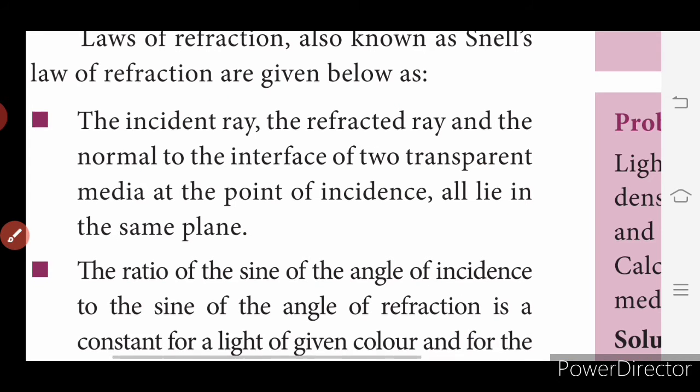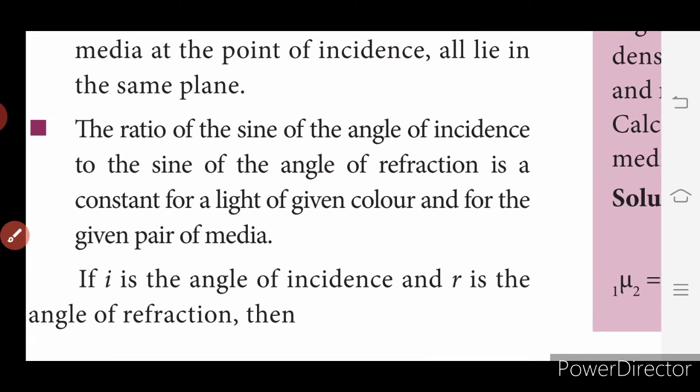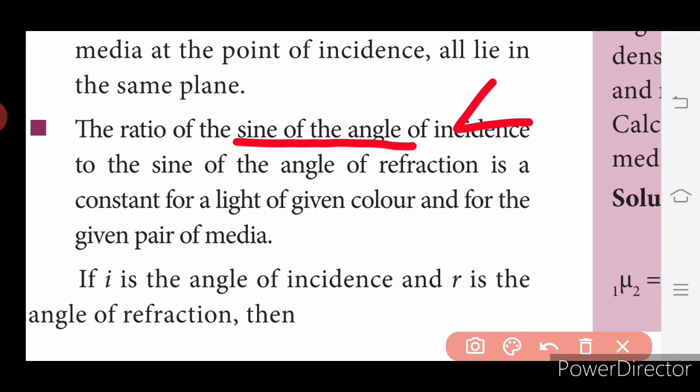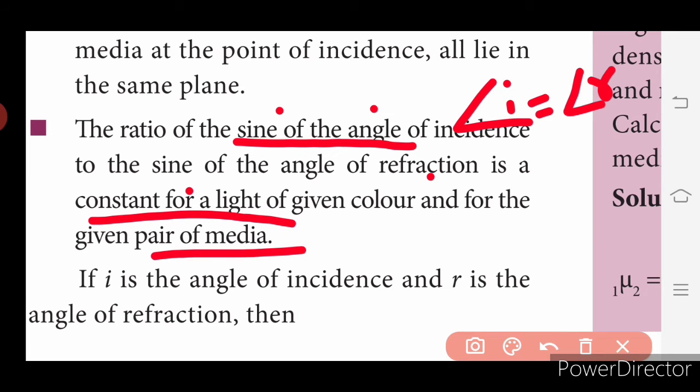And see the second point: the ratio of the sine of the angle of incidence to the sine of the angle of refraction is a constant for a light of given color and for the given pair of media. In the laws of reflection, the angle of incidence is equal to the angle of reflection. Whereas for refraction, the ratio of the sine of the angle of incidence to the sine of the angle of refraction is a constant for the pair of media.